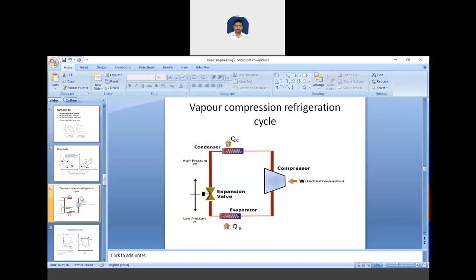In the condenser, what happens? Heat is transferred from the refrigerant to the water, and this water goes to the cooling tower. It is in a condensed position, so the refrigeration is at constant pressure.